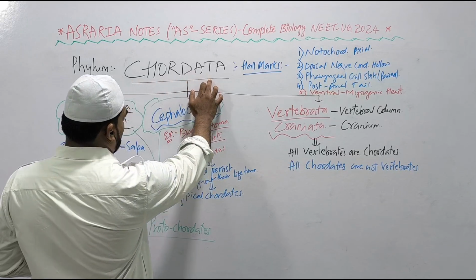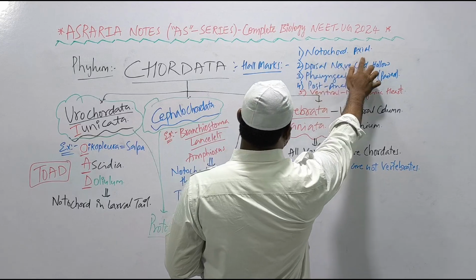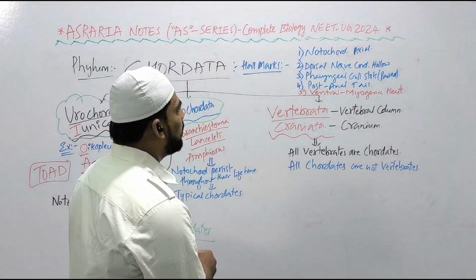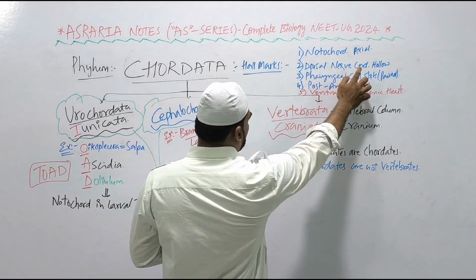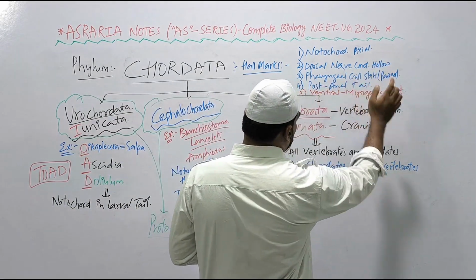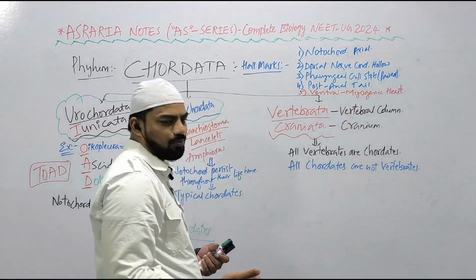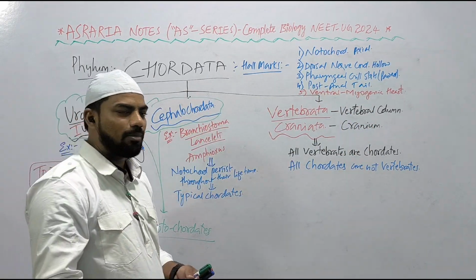Phylum Chordata, right? What are the hallmarks of the phylum Chordata? The first and foremost is the presence of an axial notochord, mesodermal in origin, right? Second, the dorsal hollow nerve cord, ectodermal in origin. Then paired pharyngeal gill slits, endodermal in origin. Post-anal tail is present in some chordates and absent in others. In our mammals it is absent, right?